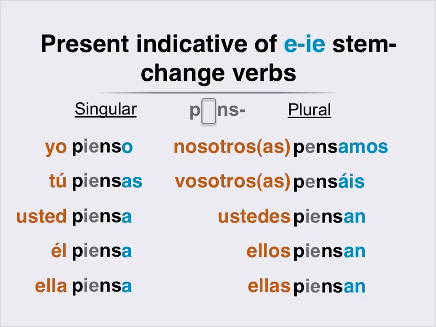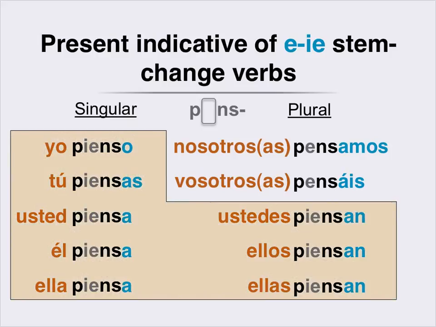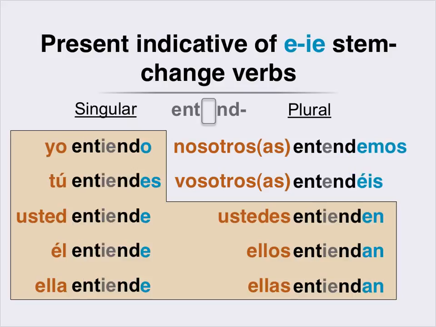Of course, you could also think about it this way. The stem is IE in all forms except the nosotros and vosotros forms. And again, this can happen with an A or an E verb that falls into this class. This is an A verb. And here's an example of an E verb.